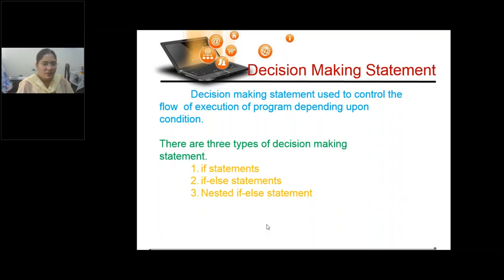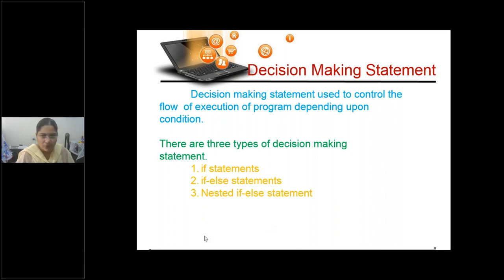Right. So here, if statement. When we come to decision making, we can go to if statement, if else statement, and if elif ladder also. Right.